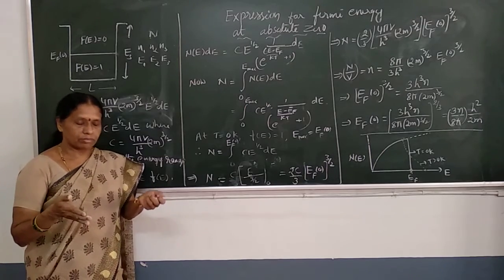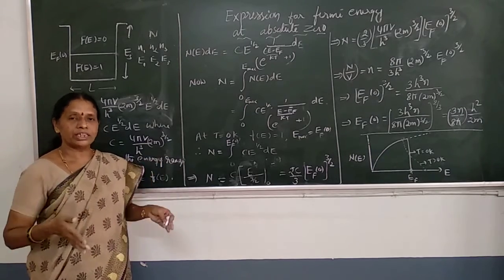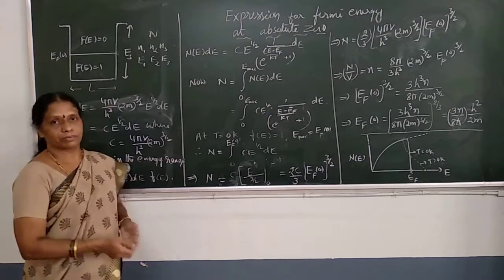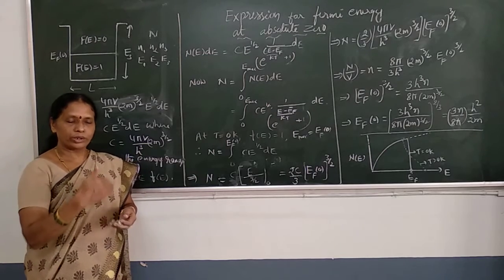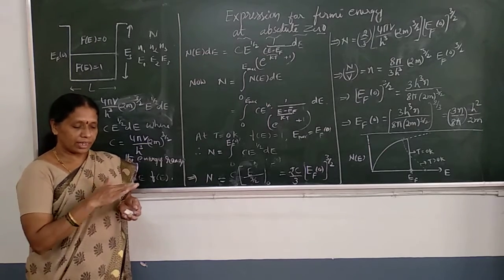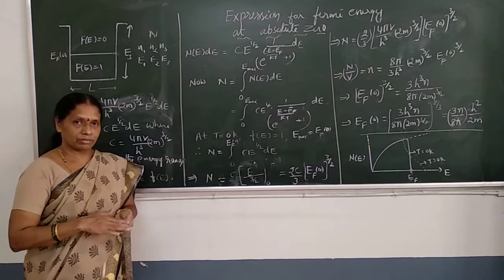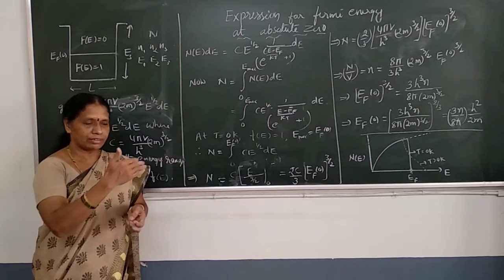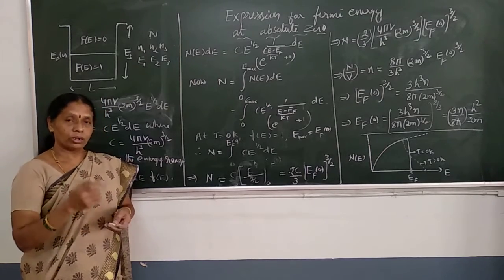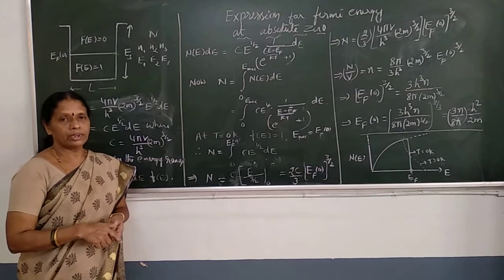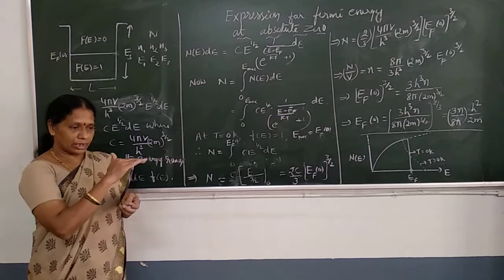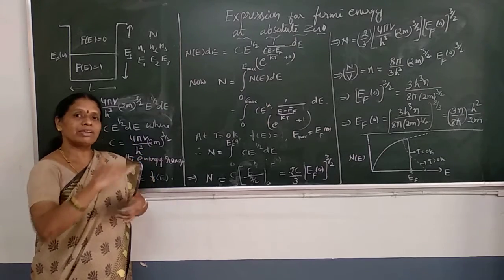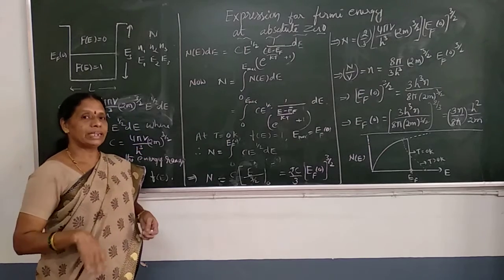See, this quantum theory says the metal is equated to a potential box of certain height. The barrier height is taken as Es. Electrons are confined to this metal box and they occupy different energy levels. The probability of occupation of the energy levels is given by the probability function, or probability factor. At absolute zero, all the levels up to a certain level are completely filled and above that are completely empty.